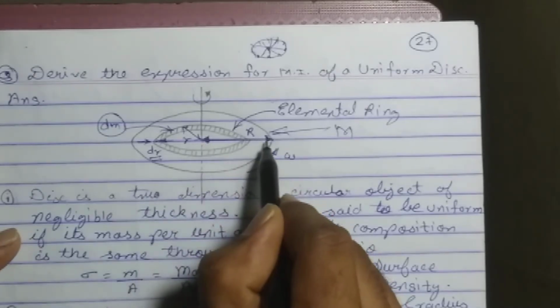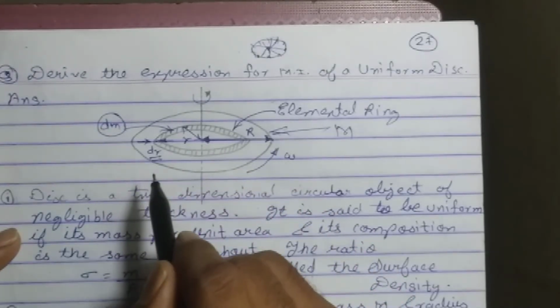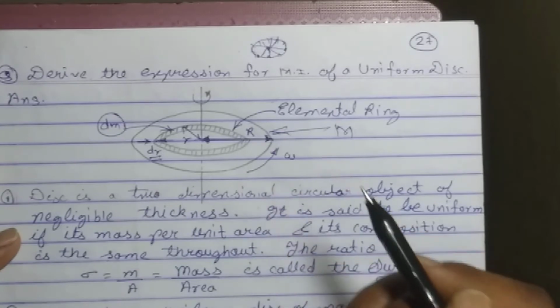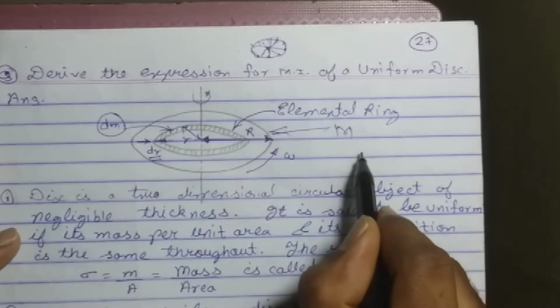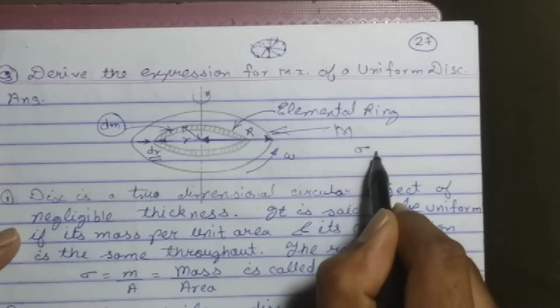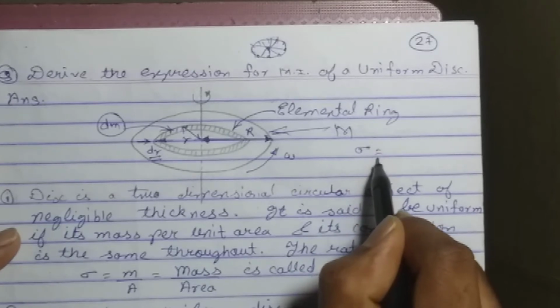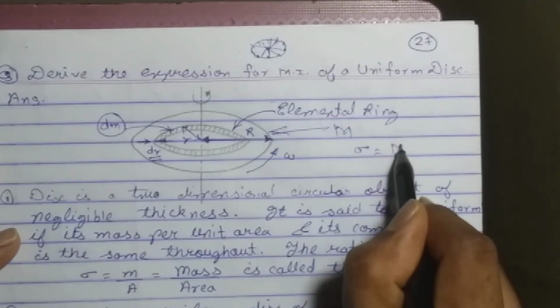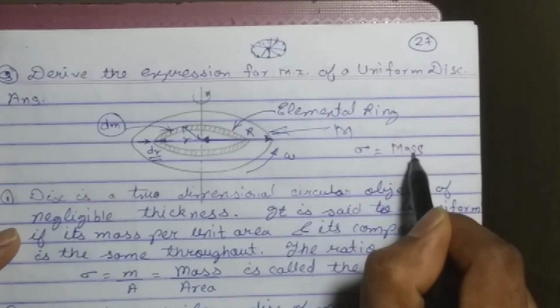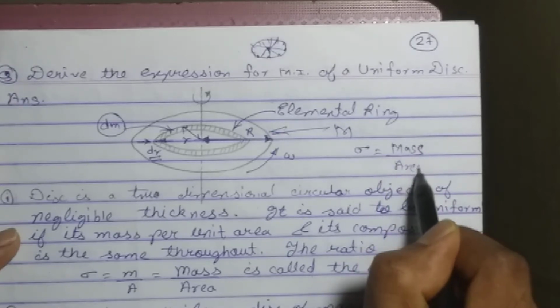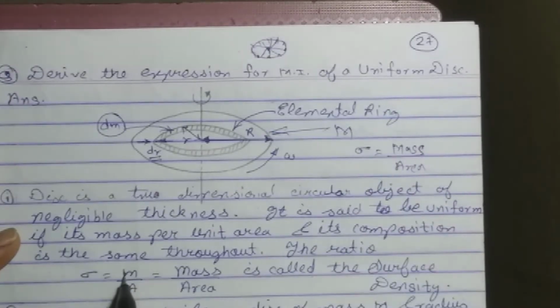Capital R. So students, the first step I am going to find is its surface density. The symbol of surface density is sigma. Surface density is the mass of this disk upon the area of this disk. The mass of this disk I consider capital M, upon area.